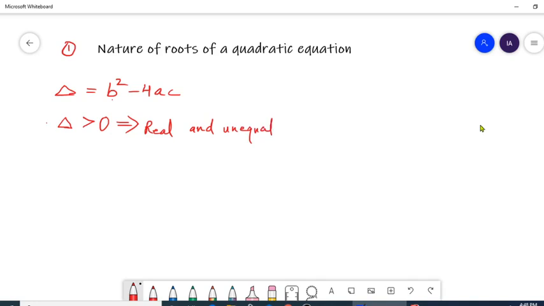Now the second condition, if your delta is equal to 0, nature of the root will become real and equal.